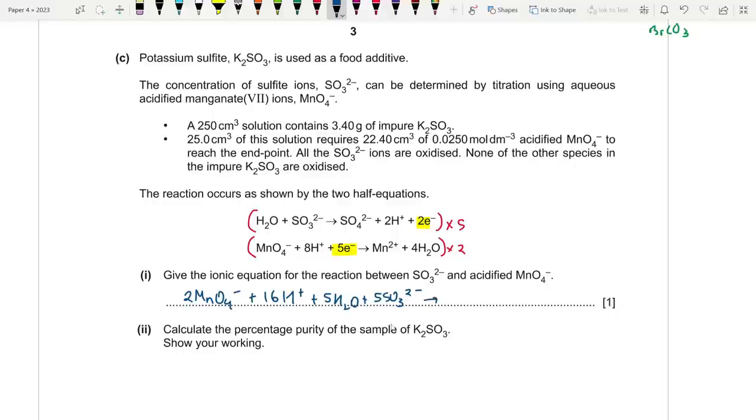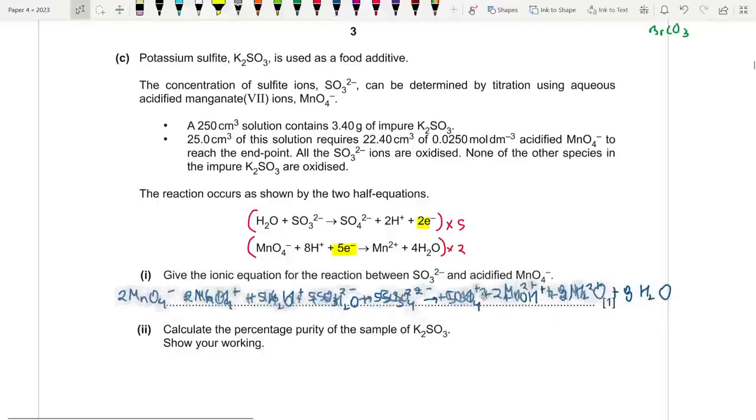And on the right we have 5SO4 2 minus as well as 10H plus plus 2 Mn2 plus plus 8H2O. Okay, so now we can just do some editing, because we know that there's 16H plus on the left and 10H plus on the right.